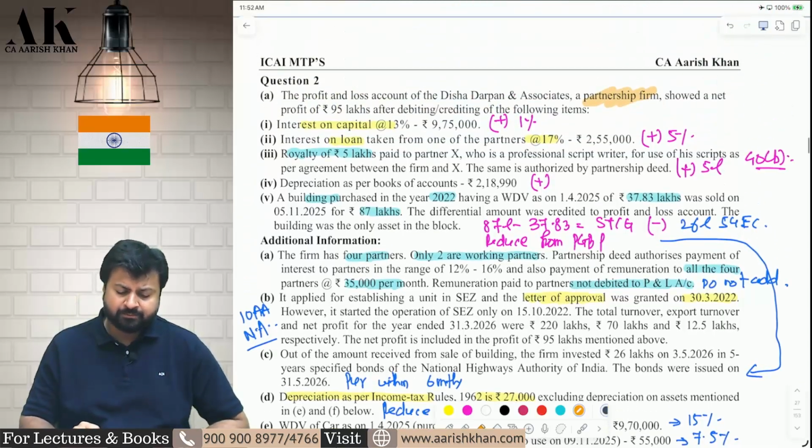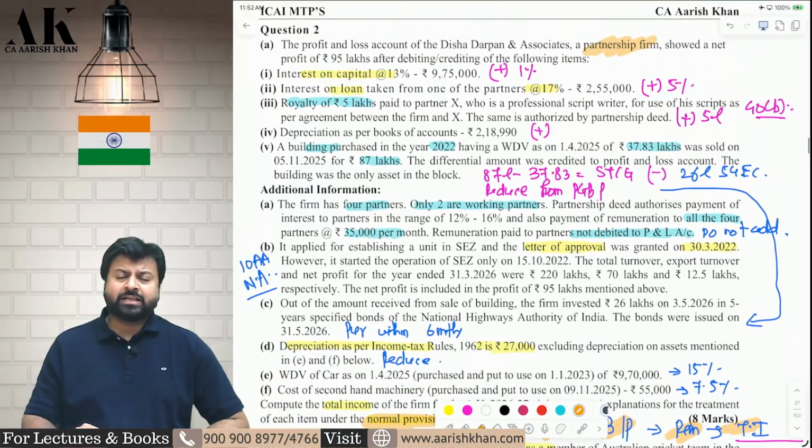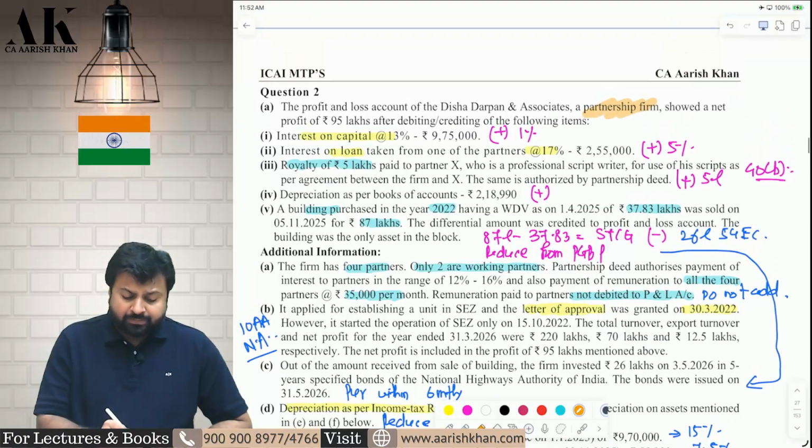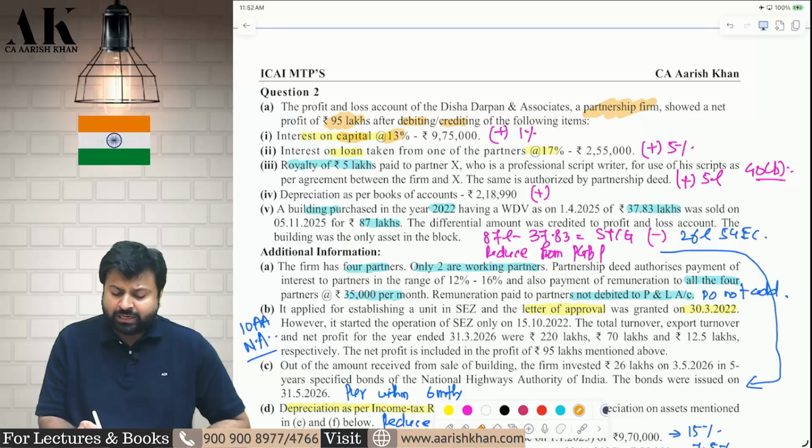AMT is not computed. So first we will compute the book profit as per the provisions of 40B. What is the net profit of the partnership firm? It is 95 lakhs after debit and credit of the following things. Interest on capital we are giving 13%. So add back 1%. Only 12% allowed.